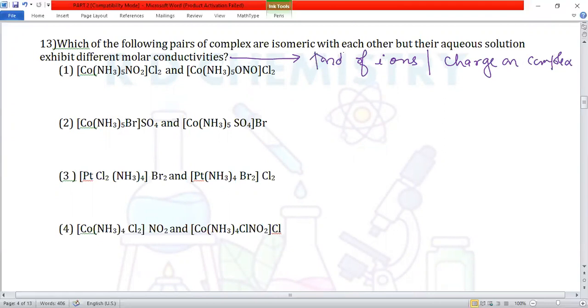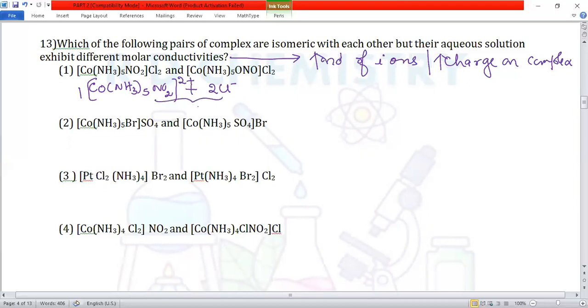The more the number of ions or the more the charge on the ions, the more is the molar conductivity. Now what I'll do, I will dissolve these two compounds in each option in the solution to give cation and anion. So [Co(NH3)4(NO2)2], first complex, I'll write here. Then outside the bracket, we have got chloride, Cl minus. So one complex ion, total charge will be plus 2 and total charge is minus 2 here.